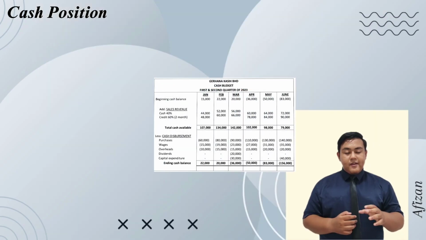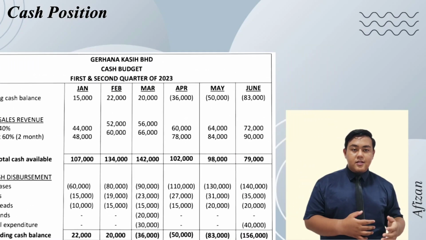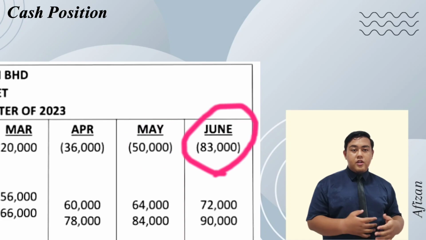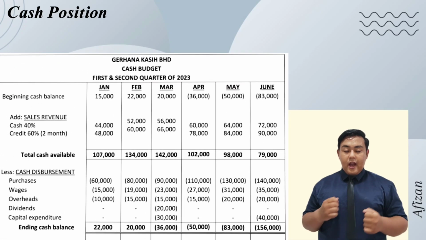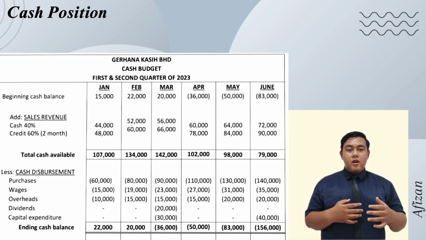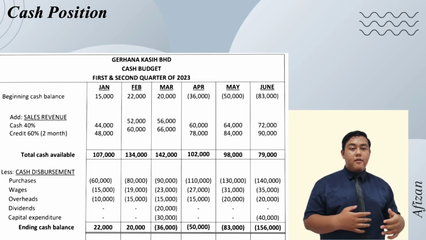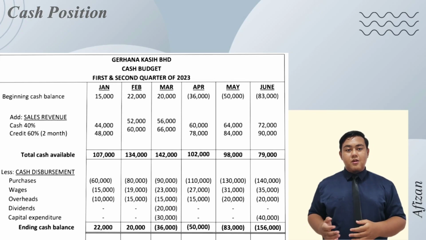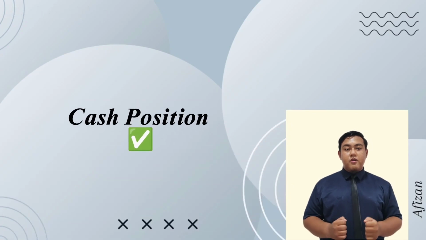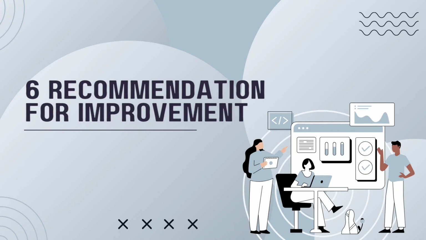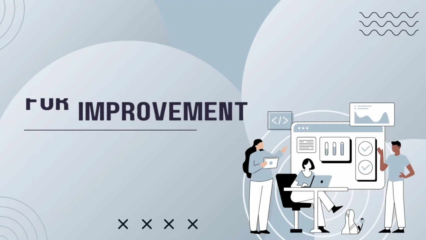As you can see, the deficit cash balance starts at April, May, and June. This is because of the dividends and capital expenditure, resulting in a large amount of expenditure. This is all for the cash position of Gerhana Kasih Berhad. Okay, now let's move to the recommendations for improvement.